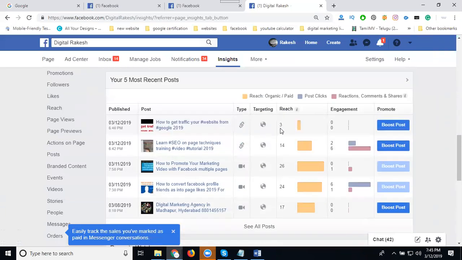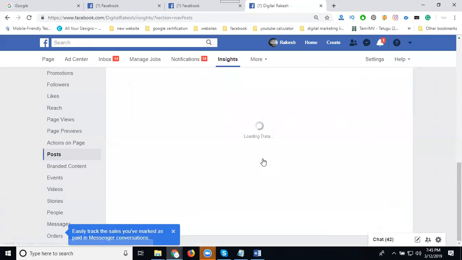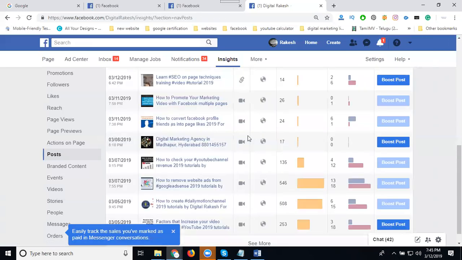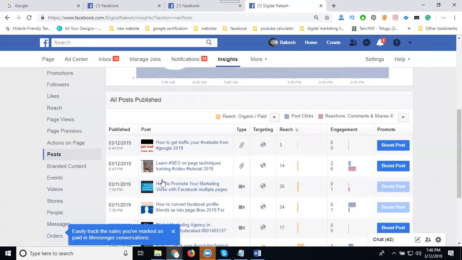So these are the reach: 3, 14, 26. These are the engagement: 24, 17. This is all the information about your post option. See this. We'll check all the engagement: 546, 508, 253 reach. These are the people with engagement on your post option.